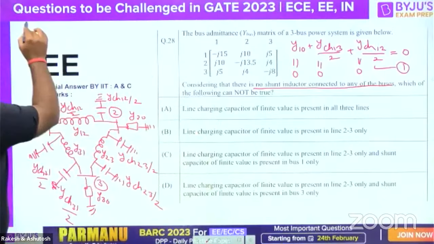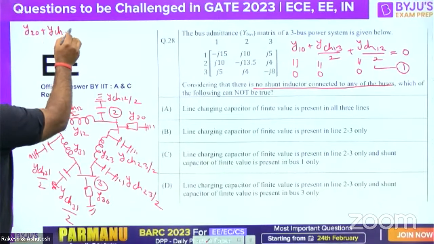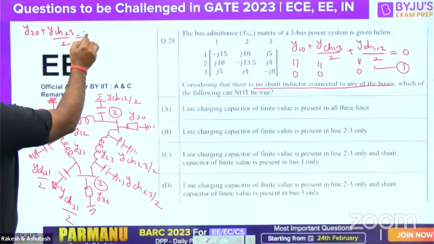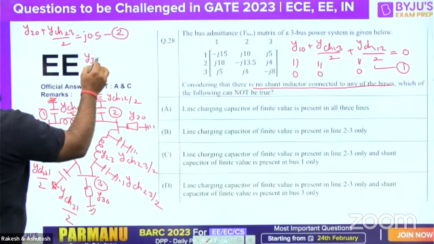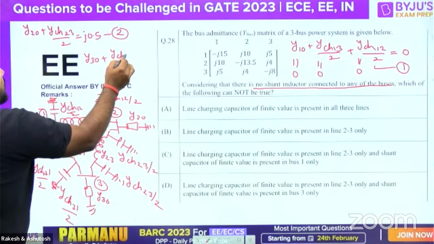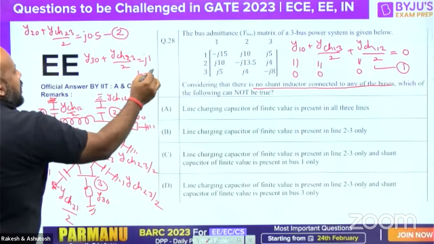The second equation we got was Y20 plus Y charging 23 by 2 is equal to j 0.5. And the third equation we got was Y30 plus Y charging 23 divided by 2 is equal to j1.